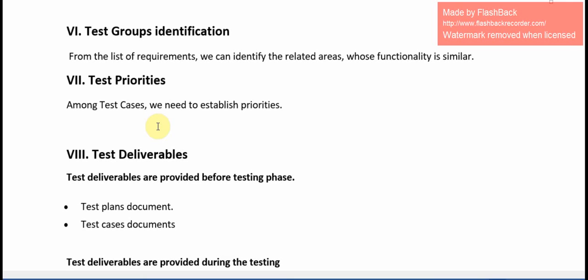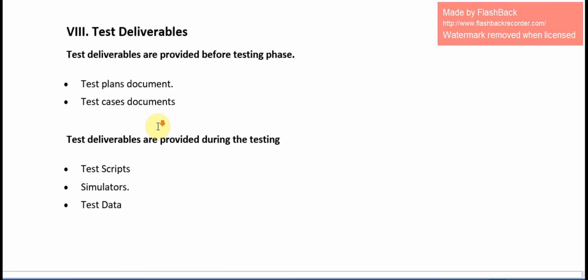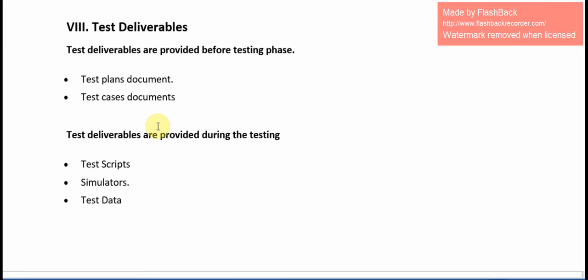The topic is test group identification. From the list of requirements, we can identify the related areas whose functionality is similar. Next topic is test priorities. Among test cases, we need to establish priorities. Test deliverables: test deliverables are provided before the testing phase. Test plan document and test cases document have to be delivered before the testing phase.